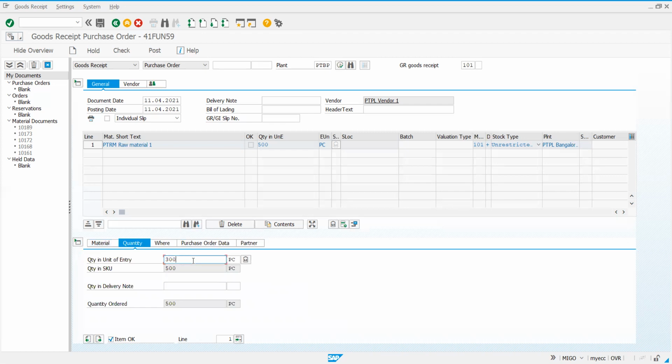Observe, instead of 500, I am making the quantity 300. I'll enter. Next to material quantity, instead of 500, I have made it 300. System says quantity ordered is 500 and quantity that I am receiving now is 300. Can you observe? Automatically, the quantity has reduced to 300. Make a note of this.